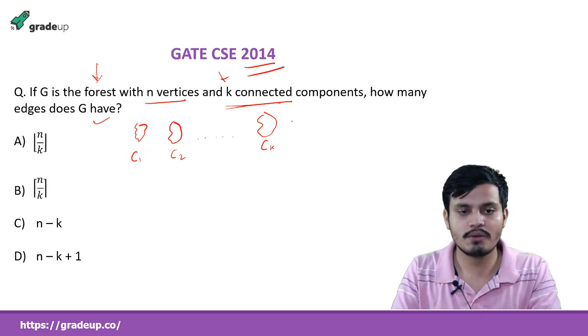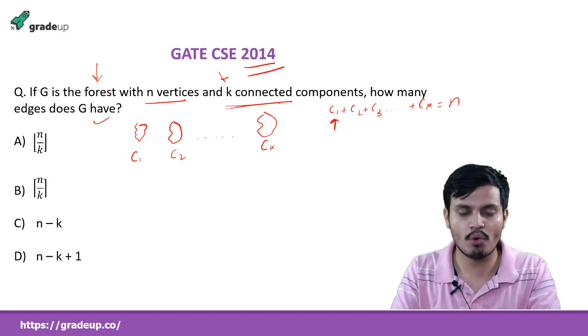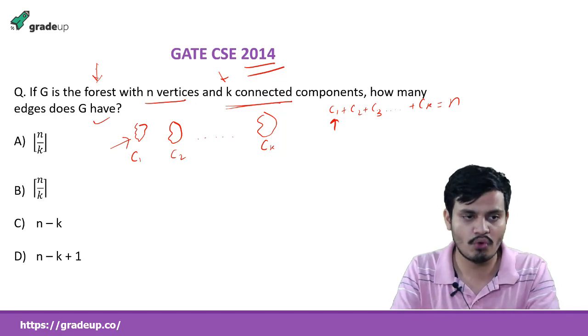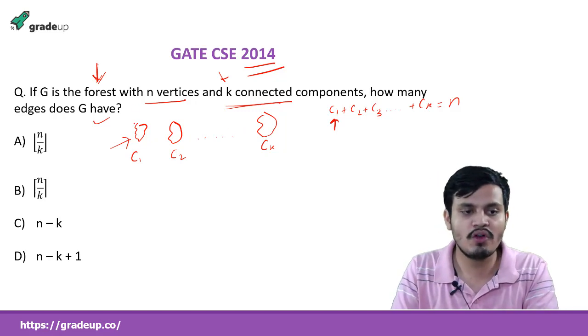So when I do the summation C1 plus C2 plus C3 and so on plus Ck, this is equal to n. Now every one of these is a tree, because a group of trees is known as a forest.